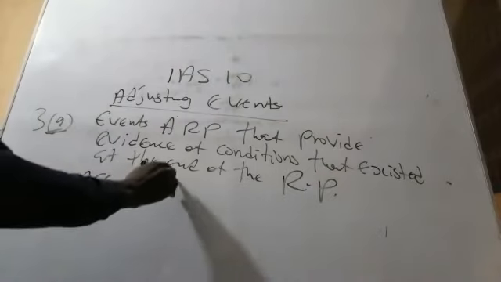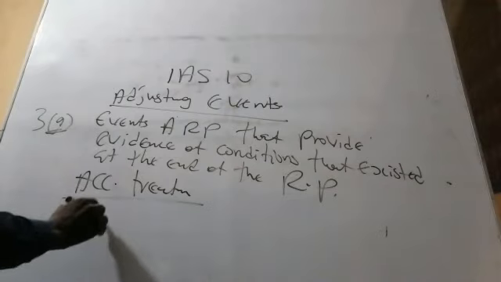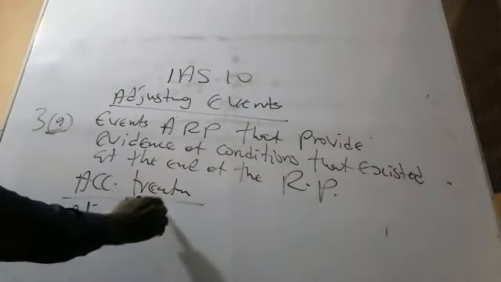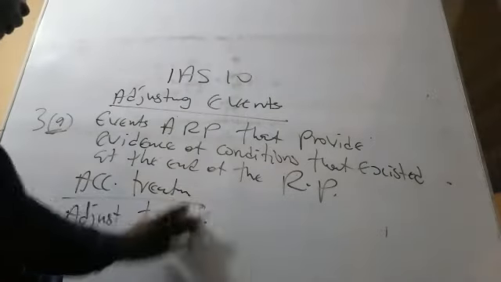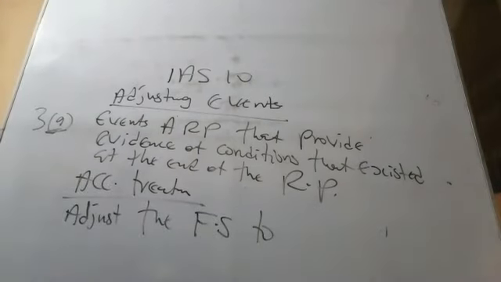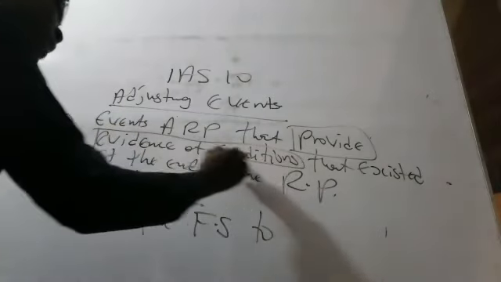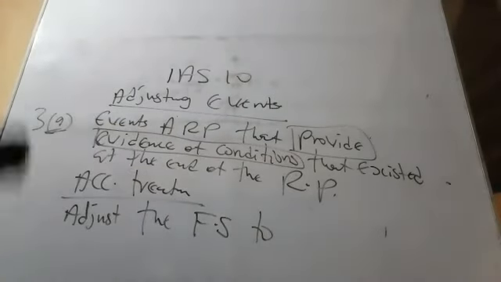Accounting treatment is to adjust the financial statement to reflect the transaction, the event which occurred after the reporting period. The condition is that the transaction must provide evidence that it exists before the end of the reporting period.